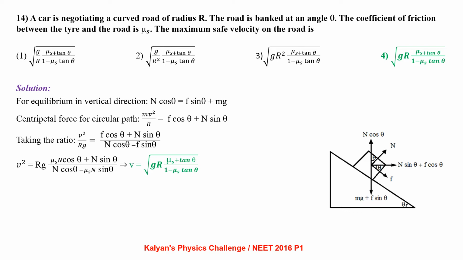For equilibrium in vertical direction, N cos theta equal to f sin theta plus mg. Centripetal force for the circular path, mv square by r equal to f cos theta plus N sin theta. Taking the ratio, we get v square by rg equal to (f cos theta plus N sin theta) by (N cos theta minus f sin theta). From there, you simplify it, we get v equal to root of gr times (mu s plus tan theta) by (1 minus mu s tan theta) under root.